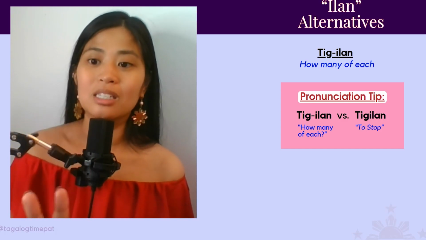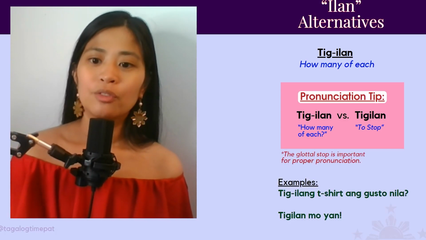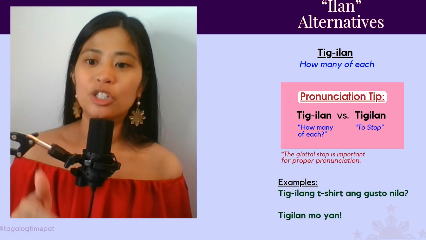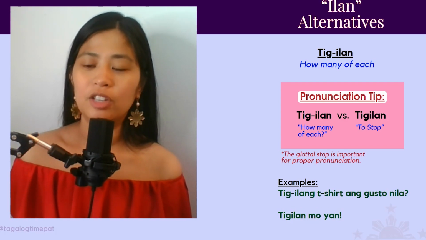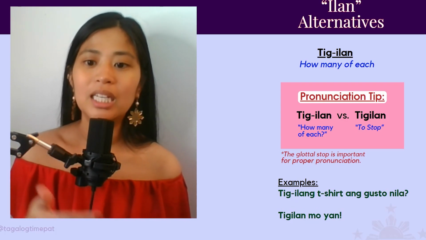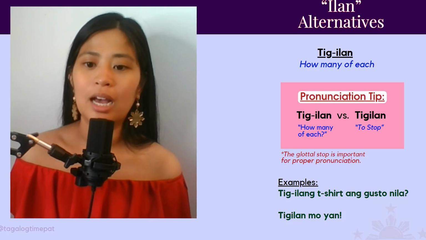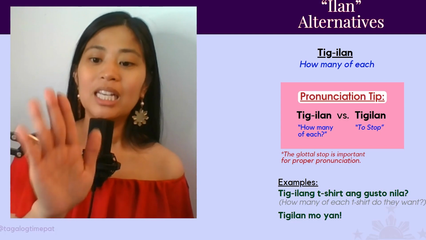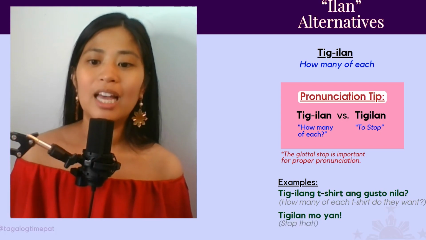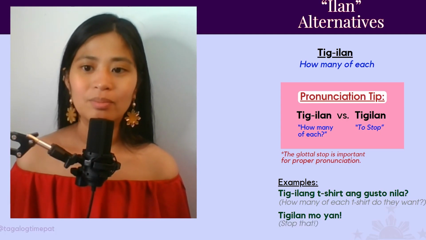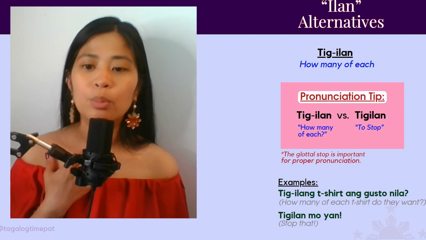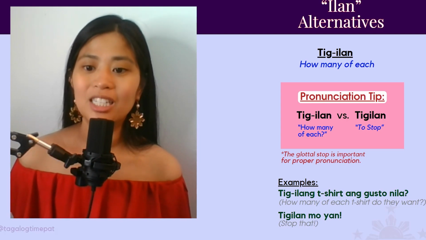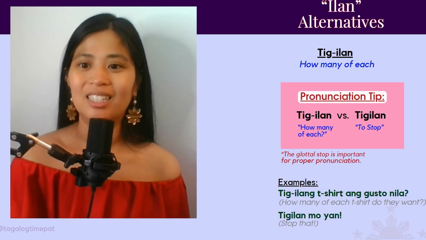That means to stop. For example, tig-ilan t-shirt ang gusto nila? How many of each t-shirt do they want? Tig-ilang t-shirt ang gusto nila. That means how many of each t-shirt do they want? But if you say, tigilan mo yan, that means stop that. Okay, so again, that glottal stop is important for proper pronunciation because they mean different things otherwise.